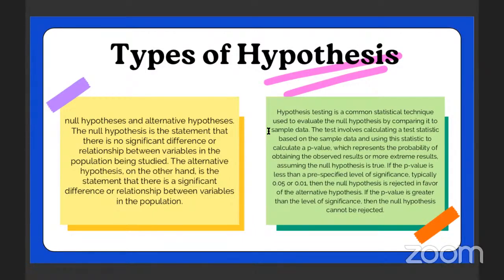If the p-value is less than a pre-specified level of significance, typically 0.05 or 0.01, then the null hypothesis is rejected in favor of the alternative hypothesis. If the p-value is greater than the level of significance, then the null hypothesis cannot be rejected.